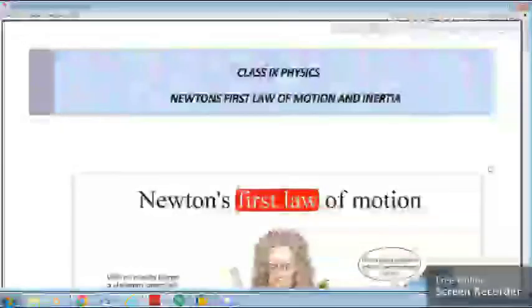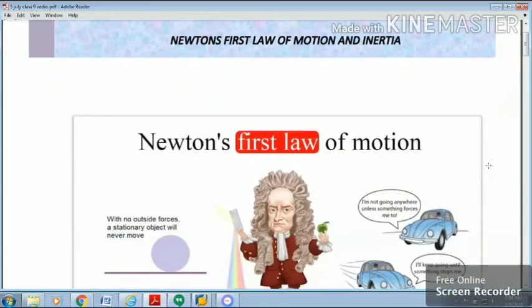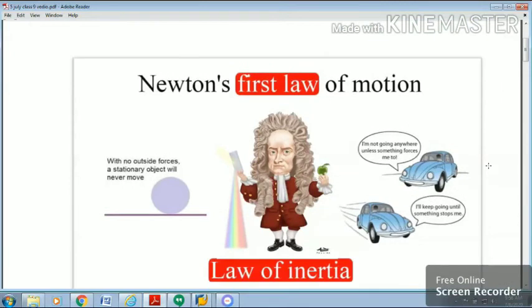Hello students, today we'll start a new topic, that is Newton's first law of motion, a very famous topic of science. Newton's first law of motion.